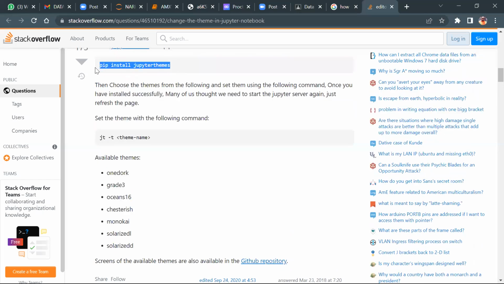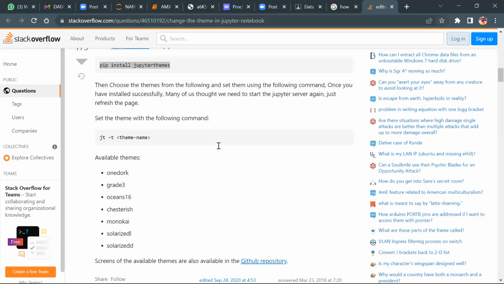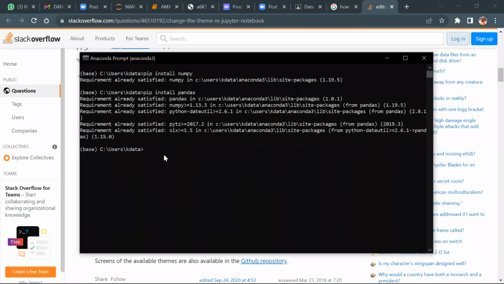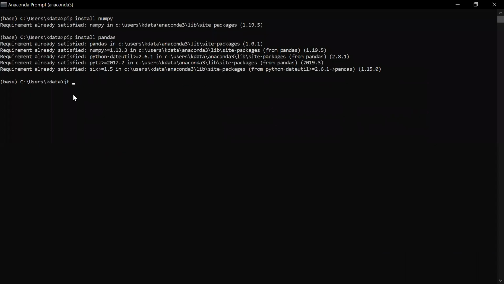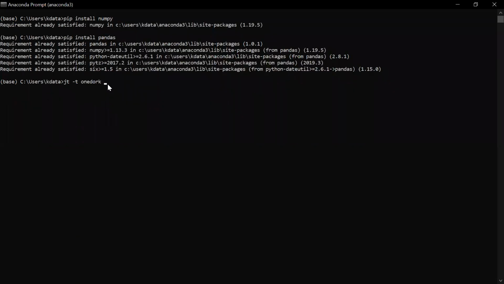So first thing, pip install jupyterthemes. You install it, open your Anaconda prompt, and you do this. After you do this, I have already done it, so I don't want to do it again. So let's do it. jt means what? jt means jupyter theme, underscore t, and let's say onedork, the theme name called onedork, because let me show you, this is onedork. Okay, so when I change to onedork, let me give a hyphen here and T.